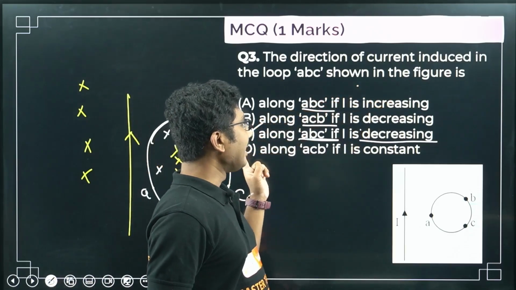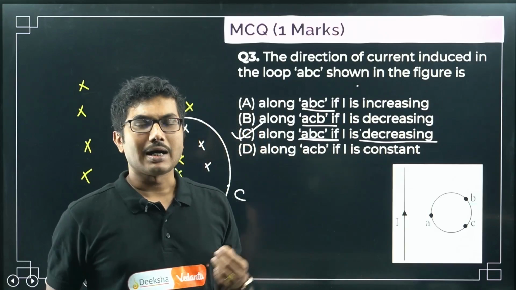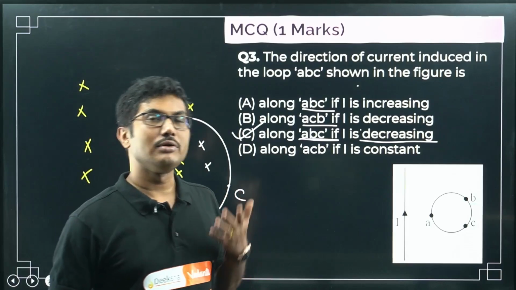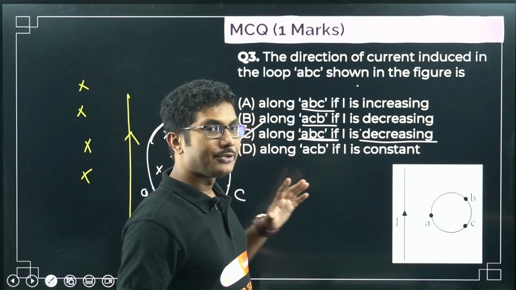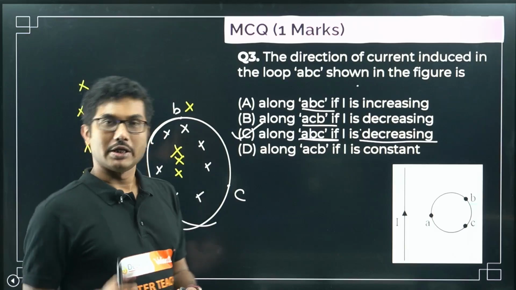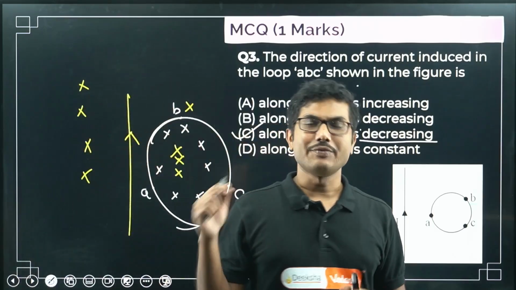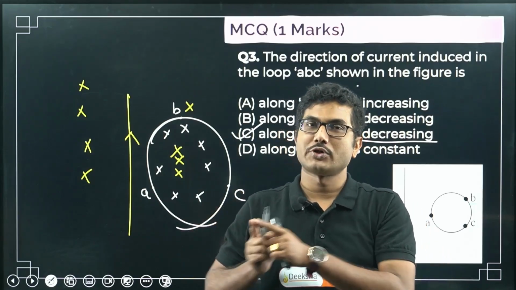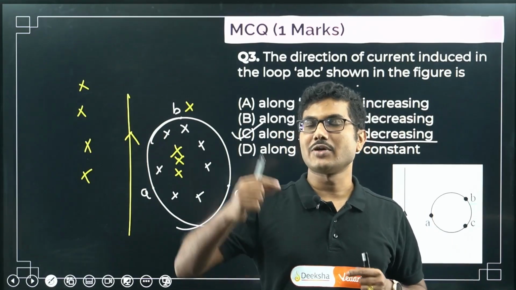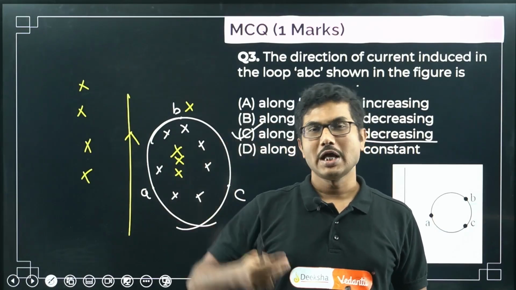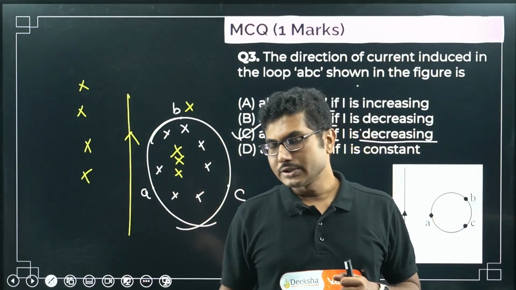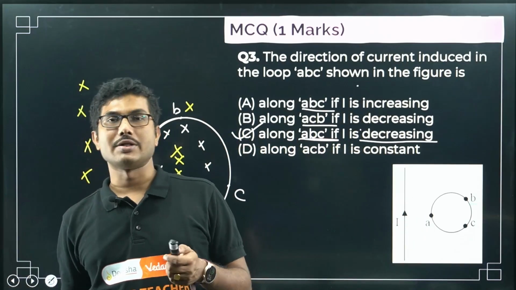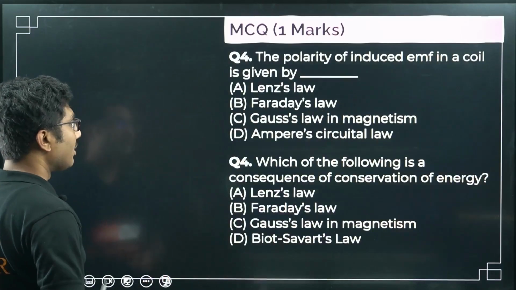Secondly, it is constant. In case of constant current, there is no change in the magnetic field, so induced EMF will be 0 and induced current will be 0. So by the method of elimination also you can answer option C. You just find the direction of current if it is increasing first. Now check if that option is given as an option or not. If it is not given, then you can rule out two of the given options. The third option will generally be constant, so you can neglect that too. Whatever fourth option is left, that is your answer. This is how you can do the method of elimination as well.